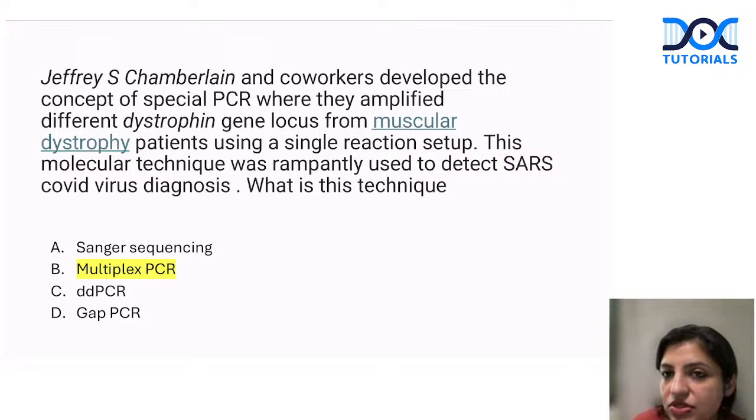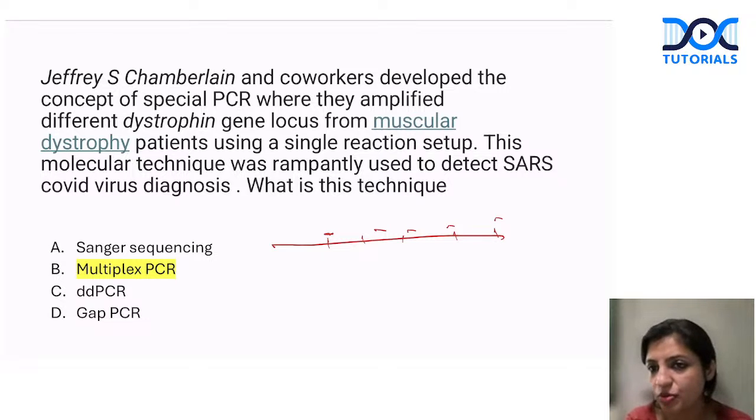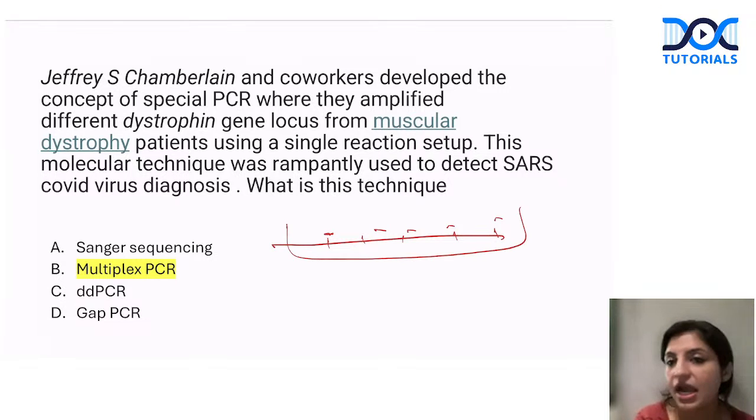So this was one thing that they can ask you definitely this time. Jeffrey Chamberlain and workers developed a special PCR where they amplified different dystrophin gene loci. So this is the chromosome. He amplified different gene loci from muscular dystrophin using a single reaction setup, using different primers. So different primers were put in a single tube and multiple gene loci were amplified.